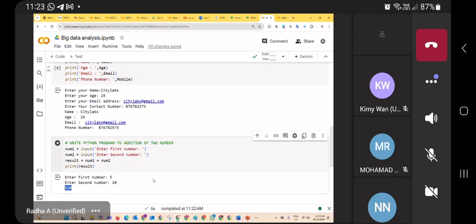What happens is the input method always returns a string. Even though I pass 5, it is represented as a string, and 10 is another string.